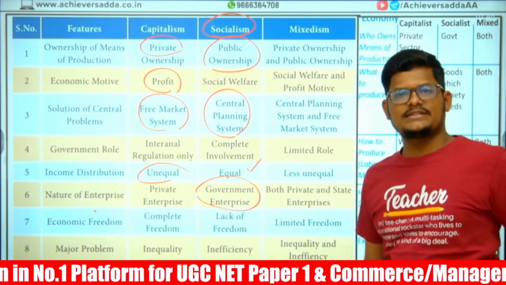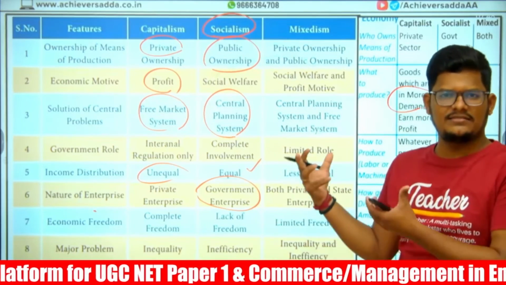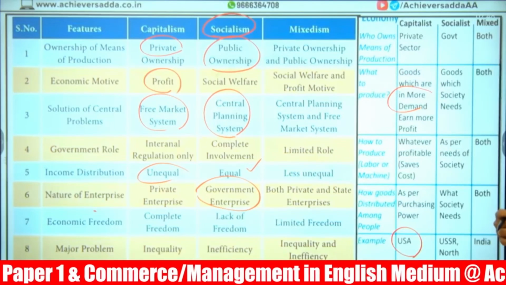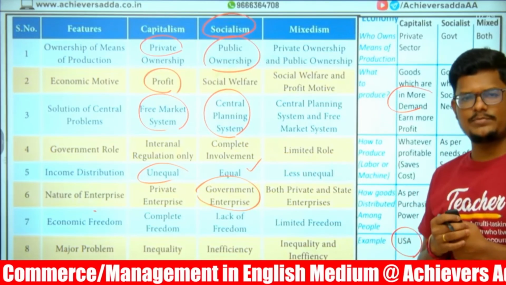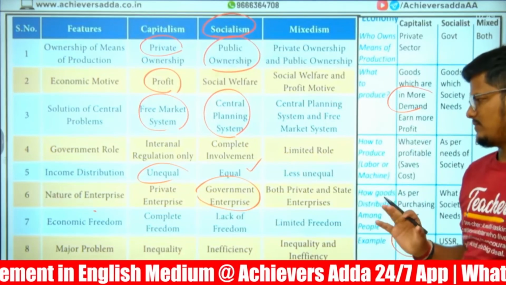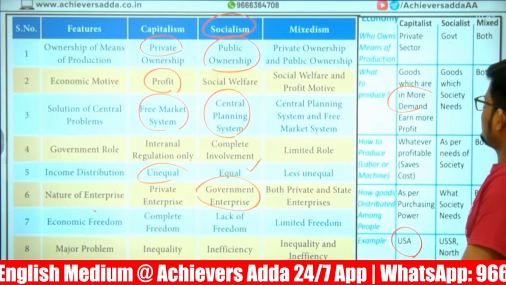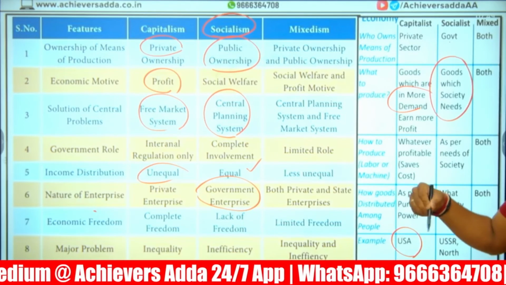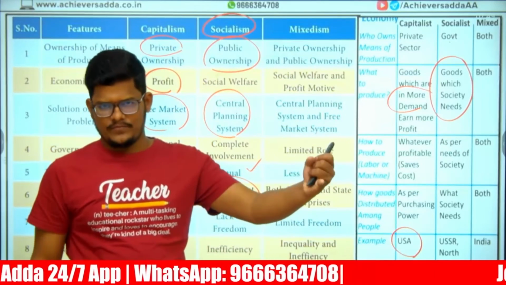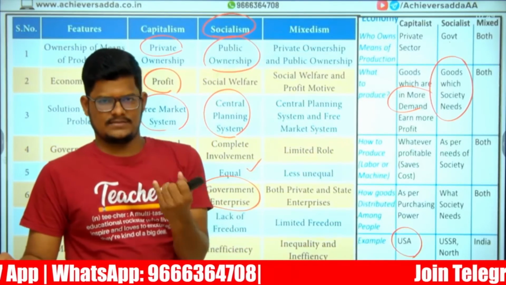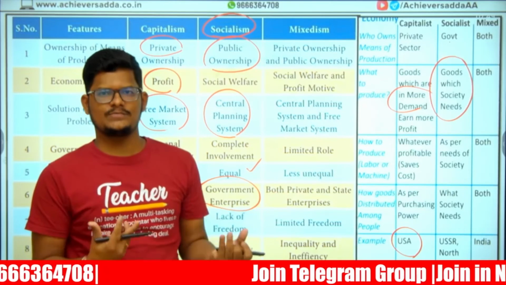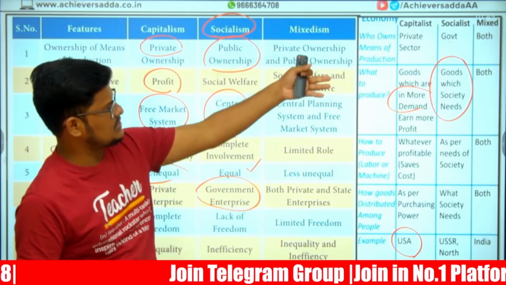And equal income distribution, because all are getting an equal opportunity in this type of environment. This is socialist for the society purpose. Freedom will not be given to the business enterprises. Only government, whatever they direct, the business has to do it. And here in a socialist economy, goods which society needs, that government is producing and government is selling. What society needs? Railway, even defense. What society requires? Security, peace, railway, the transportation. Those are the socialist economy examples.